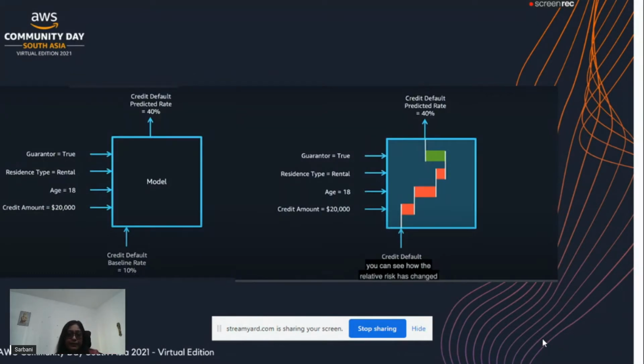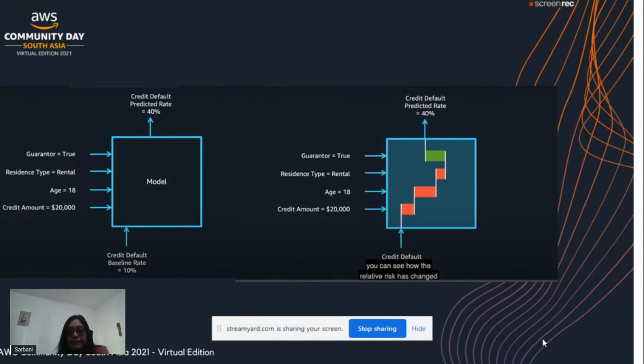Let's look at an example here. The credit default prediction has been detected with the help of a credit risk score. On top, you can see it's written as 40%, and at the bottom it's written that the baseline default rate is 10%. This is the baseline, which is measured after building a basic model. There are 4 input features used here for simplicity: guarantor, residence type, age, and credit amount.